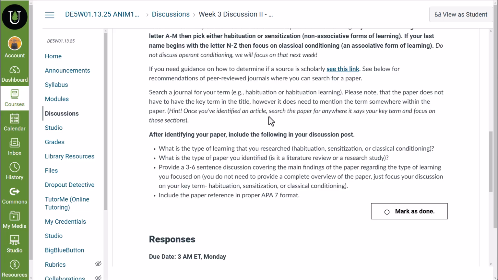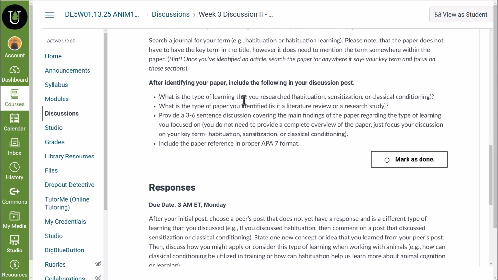So you're going to find a journal article on your topic. In your discussion post, you're going to answer these questions. So what type of learning did you look at? Was it habituation, sensitization, or classical conditioning? What type of paper did you look at? Was it a lit review or was it a research study? Both of those types of studies can be peer reviewed.